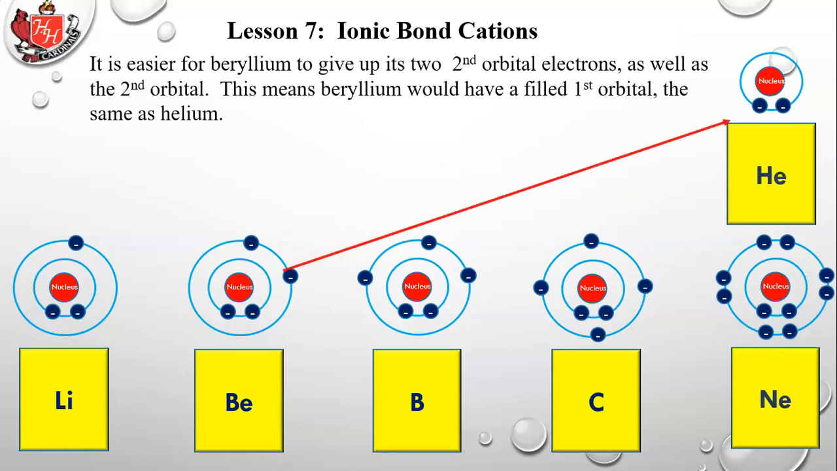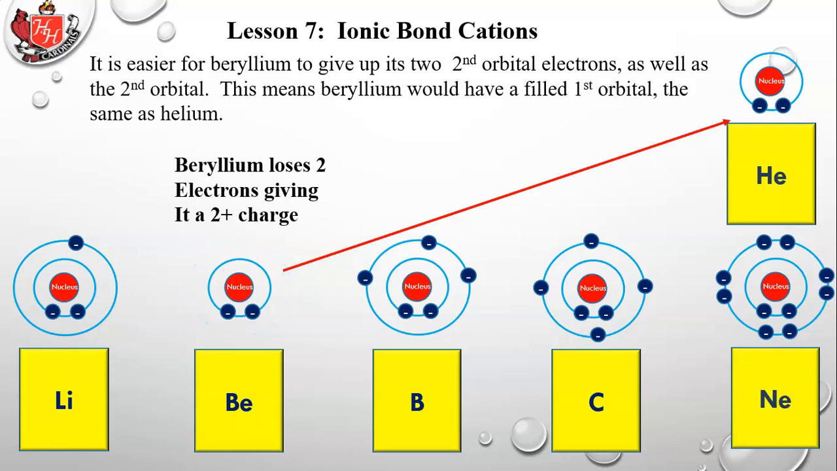It is easier for beryllium to give up its 2 second orbital electrons as well as the second orbital. This means beryllium would have a filled first orbital, the same as helium. So it went ahead, it gave up those 2 electrons, which it will easily do. It has a low ionization energy also, just like lithium, and another atom can easily take those 2 electrons away from it. So beryllium loses 2 electrons, giving it a 2+ charge.